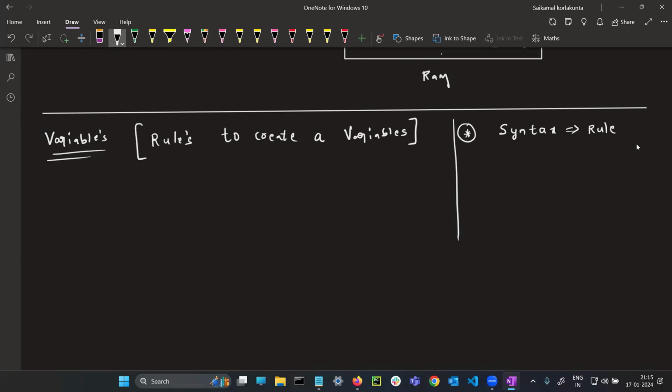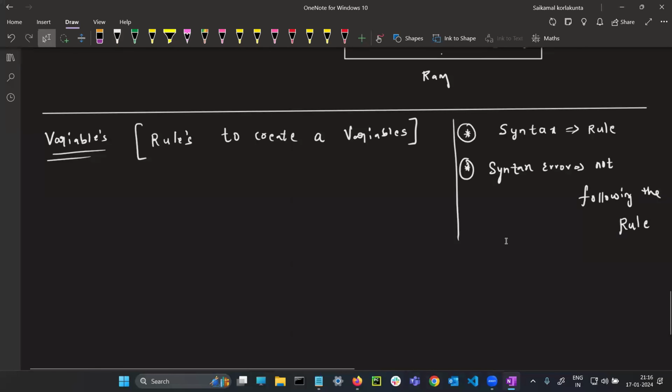So syntax error means not following the rule. Yes or no? Yes, sir. The meaning of syntax is rule. Syntax error means not following the rule.